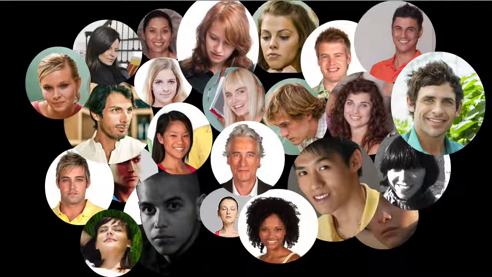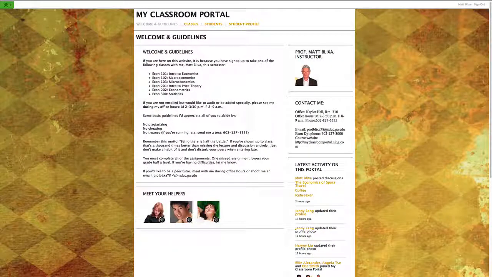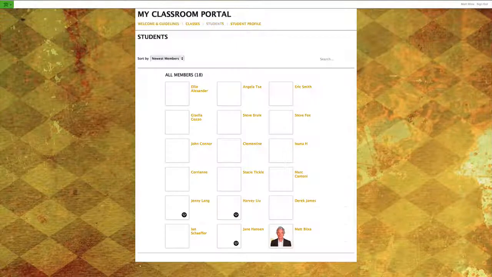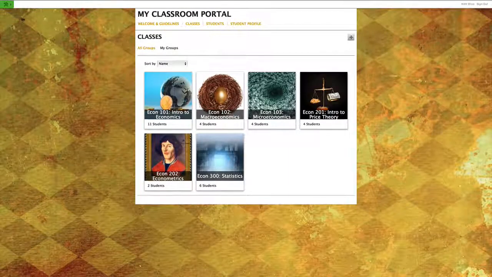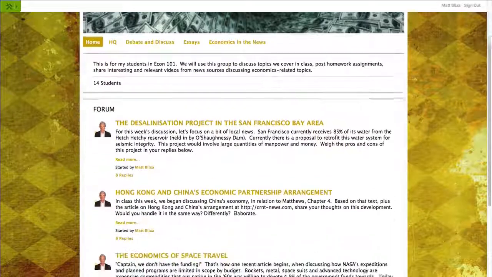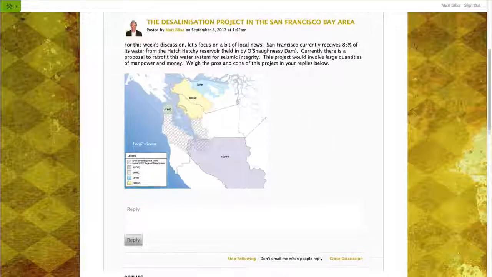I can organize my communities into more specific communities. I use Ning for my job as a teacher, and as a teacher, I have multiple classrooms with bunches of kids. Each group is a classroom. One of these groups is where my students from econ get together to discuss the latest issues around the world, and they brainstorm ways in which they would improve them.